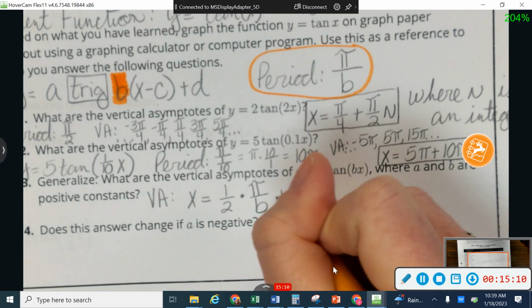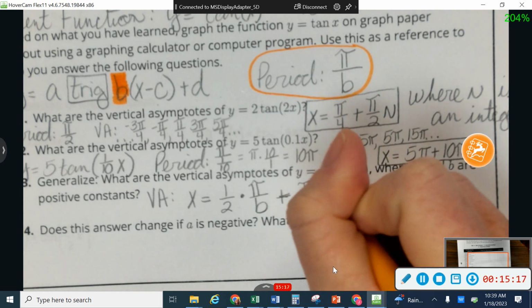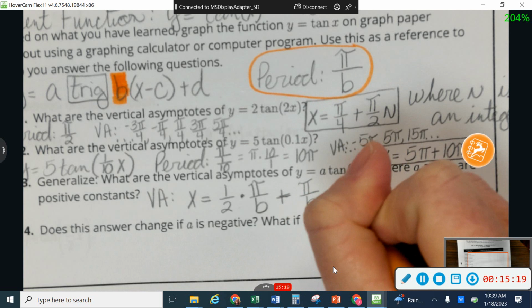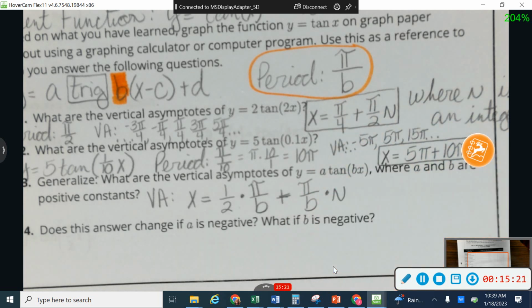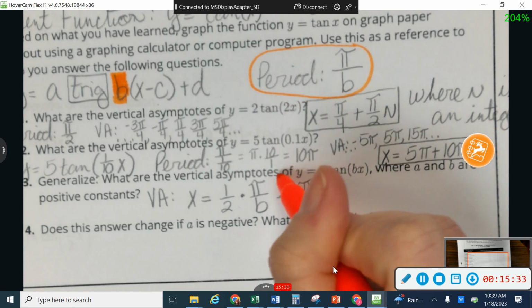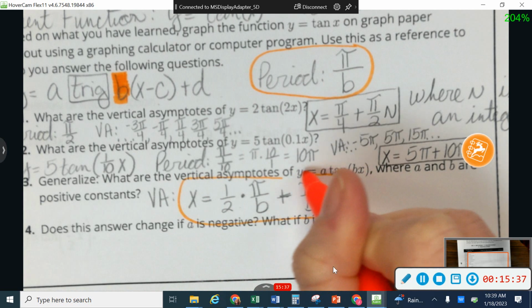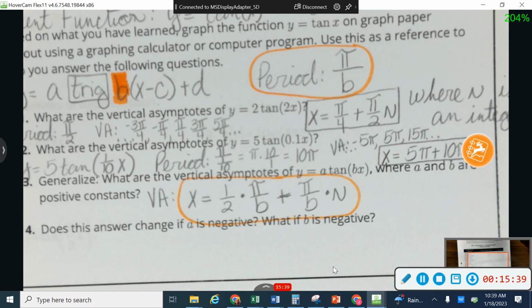Then I added to it, for example, on number 2, I added 10 pi, which was the period, so pi over b, and I'm going to multiply that by n, where n is an integer, and again, that will keep it going into infinity. Okay, so what you'll want to do when you go to answer questions about this is fill in for b, but never fill anything in for n. N will just stay in the formula. You don't need to fill that one in.